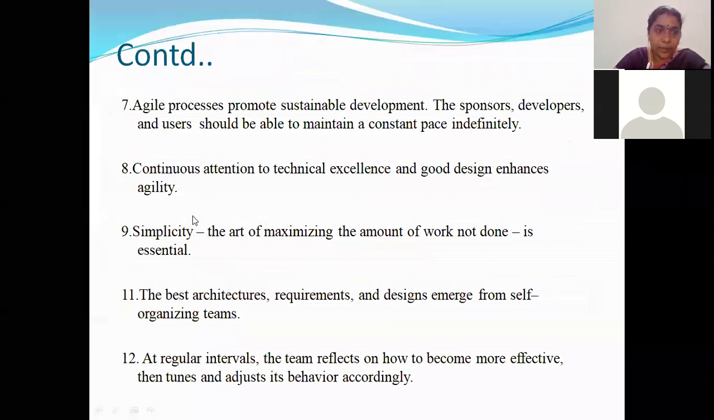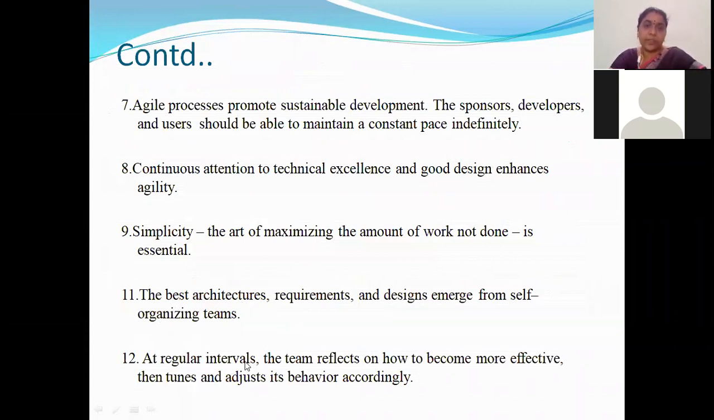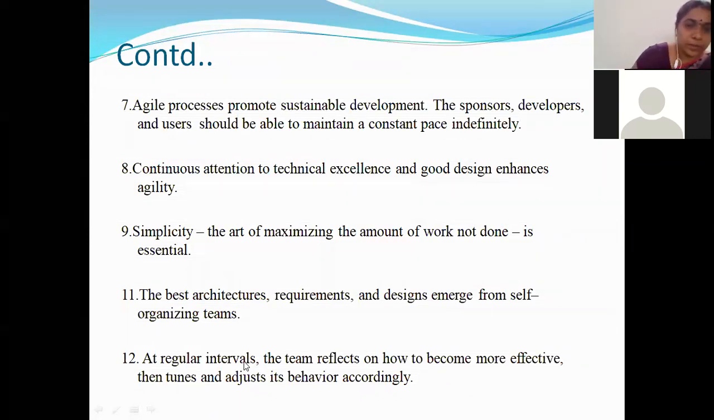Always try to solve the problem in a simple way. Always have self-organizing teams, and then the best will come out of all of them. And always, at regular intervals, try to follow the new things; get adapted or tuned to the new things. These are the 12 principles agility tells us. And any doubts?